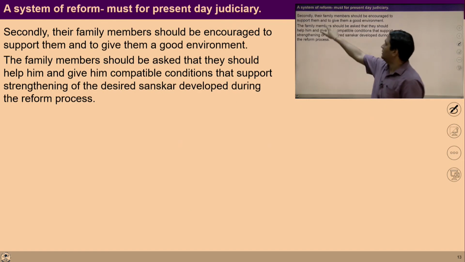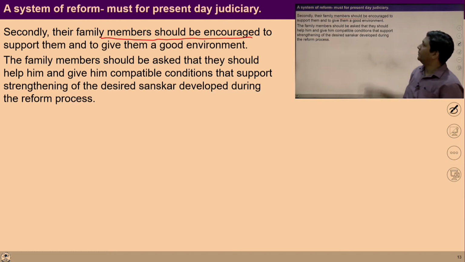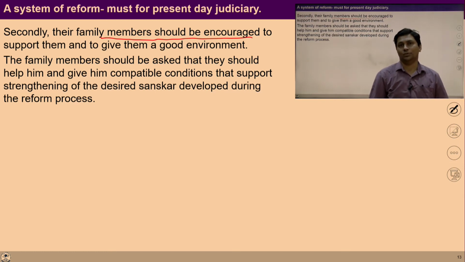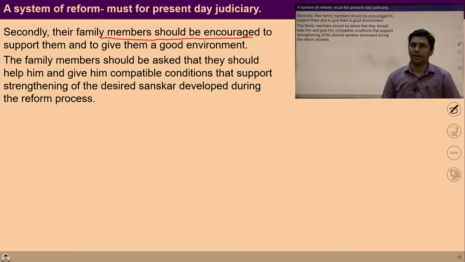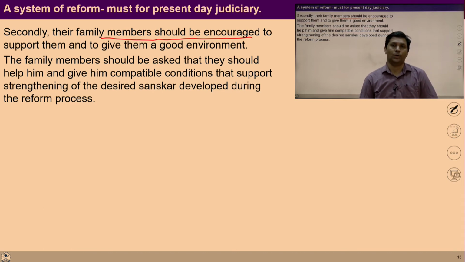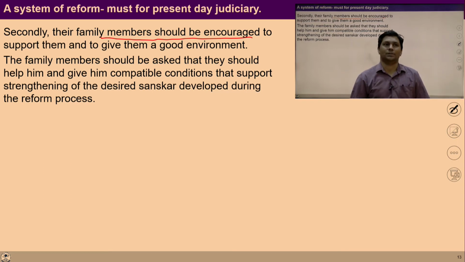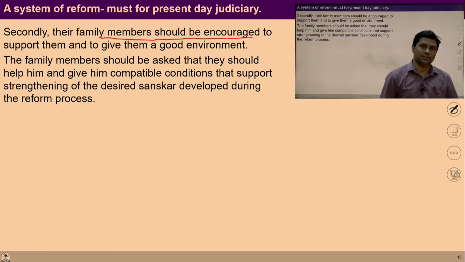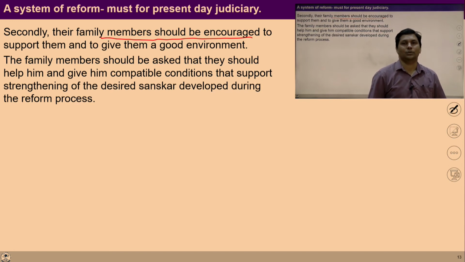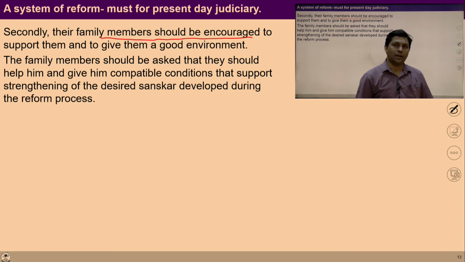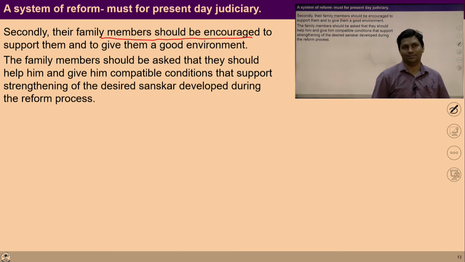Secondly, the family members should be encouraged to support that person, who has inhuman behavior, and to give them a good environment. So along with the reform education, their parents and family members should be encouraged so that a conducive environment can be provided to that person.